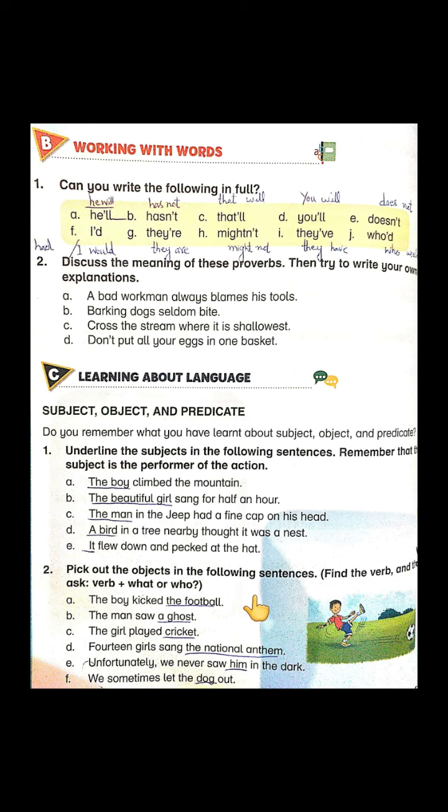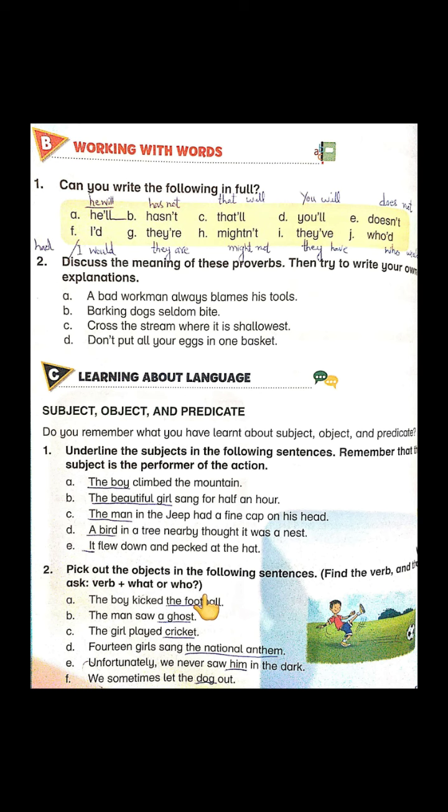Subject is the performer of the action or the doer of the action, and object is a receiver of that action, on which the action is being performed. For example, you can say that object is the entity that is affected by the action of a verb. Anything in a sentence that is affected by the action of a verb is our object.